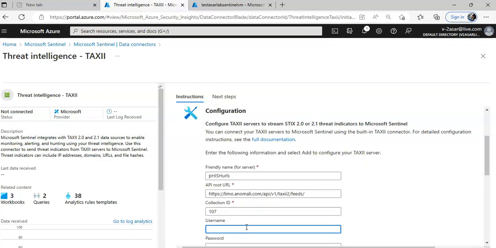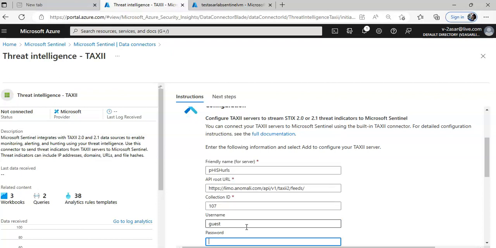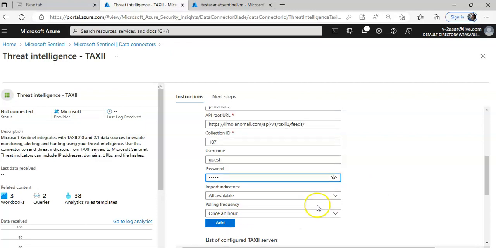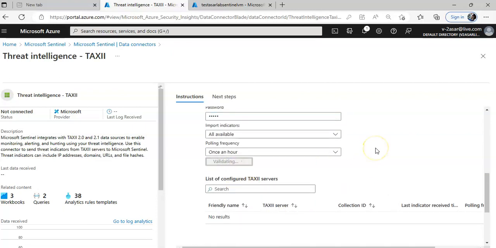Username, type in guest. Password, type in guest. I'm just typing it for the sake of this lab. You can type in the proper credentials. You click on the add button.